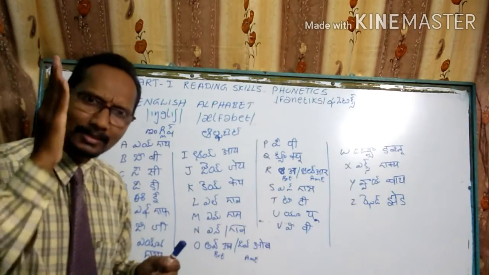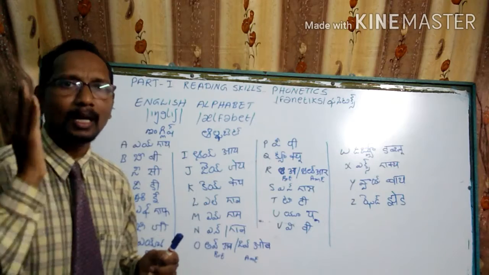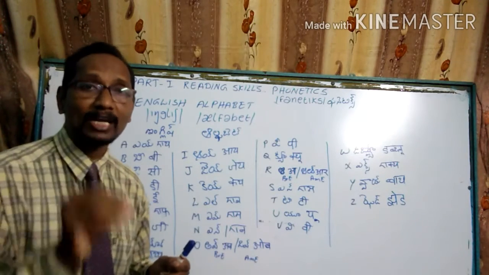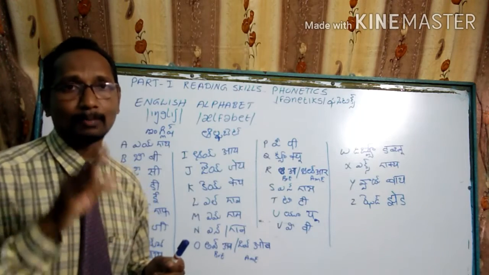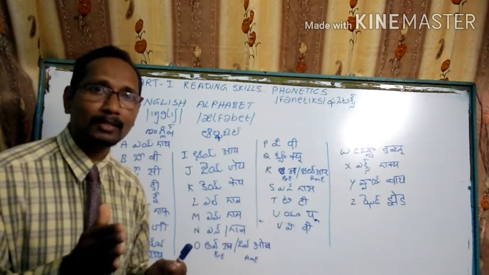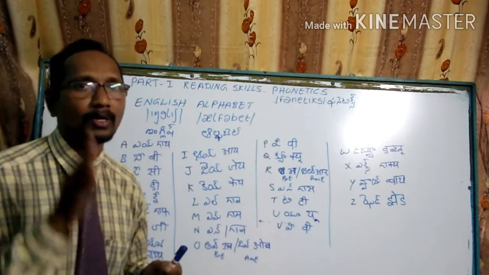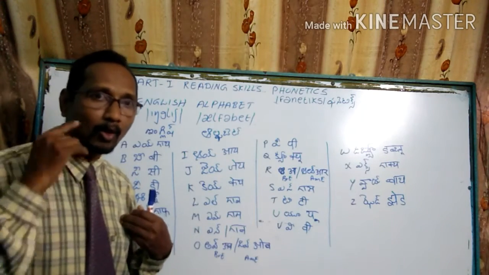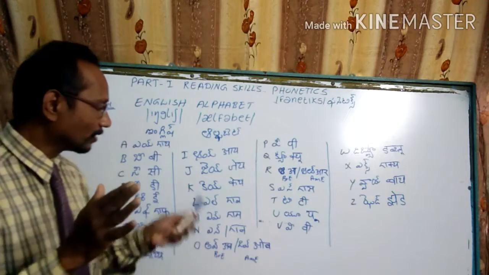So this is the reason, my dear students, I have been giving you the phonetic class. That is a part of the reading skills, the first part of my class on soft skills.